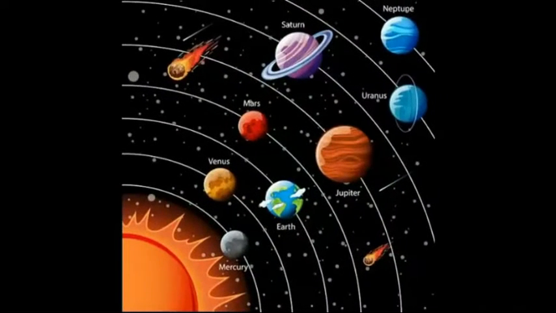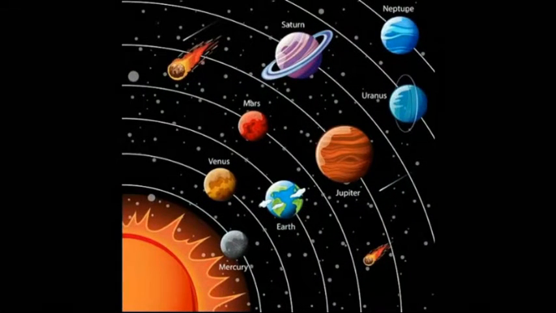Now let us have a look at the picture of the solar system and check out the position of all the planets, Sun, their orbits, and the other heavenly bodies which are present in the solar system. This is the image of the solar system in which you can see the Sun, Earth, and along with Earth all of the other planets which are present in the solar system.